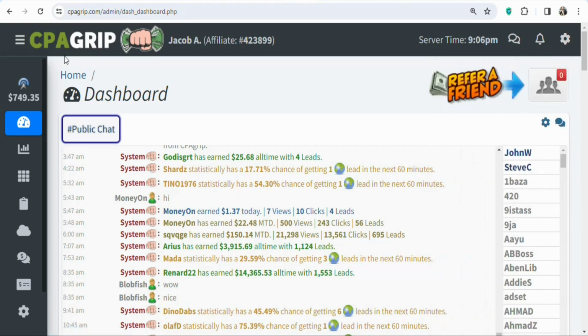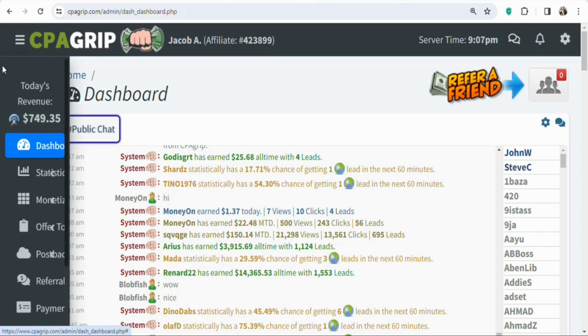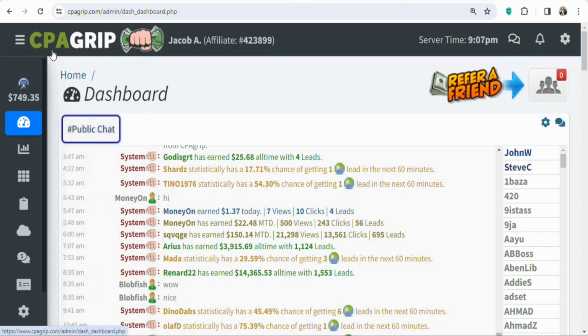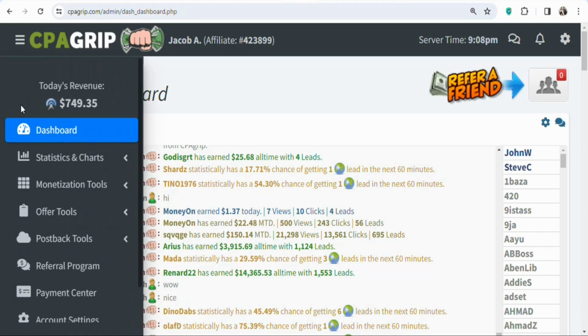The first step is that you have to join a CPA marketing network. There are many of them that you can join wherever you are in the world. You can join Max Bounty, you can join CPA Build, or any of them that you want. In this case, I'm using CPA Group because CPA Group is available worldwide, and the best part is that they have a lot of different payment methods that you can use to receive your money. So if you don't want CPA Group, you can search for the others and then join. But in this case, I'm using CPA Group to show you the step-by-step guide that you can follow to make money with CPA marketing.